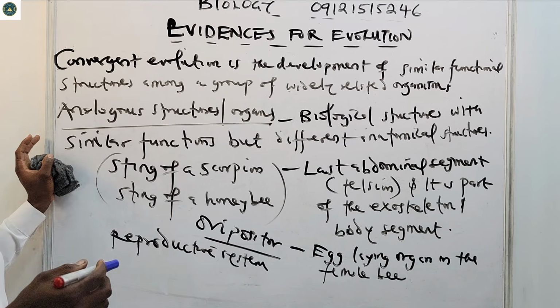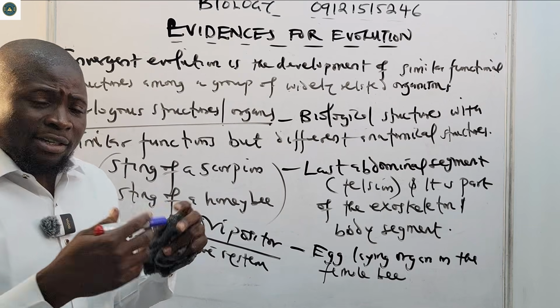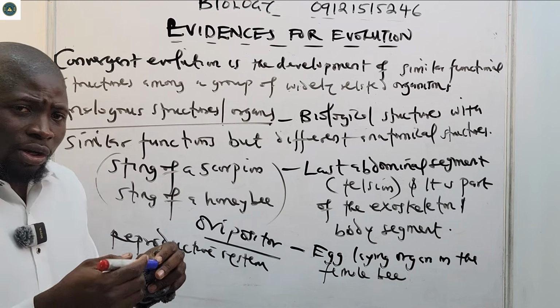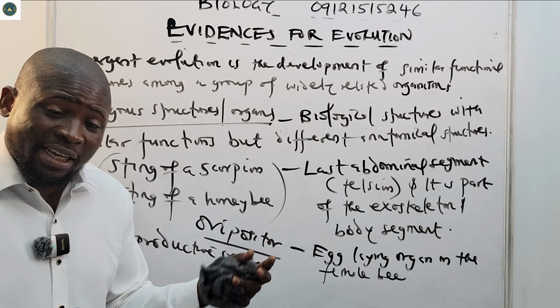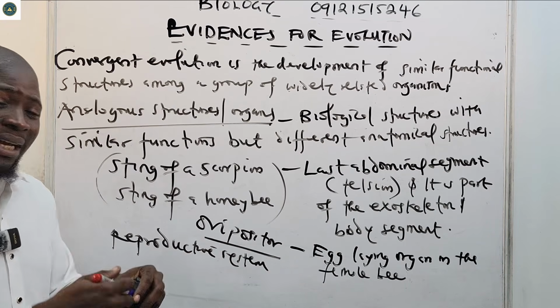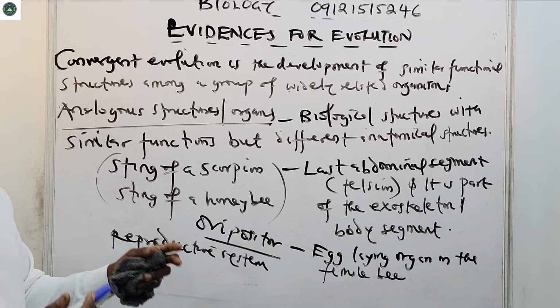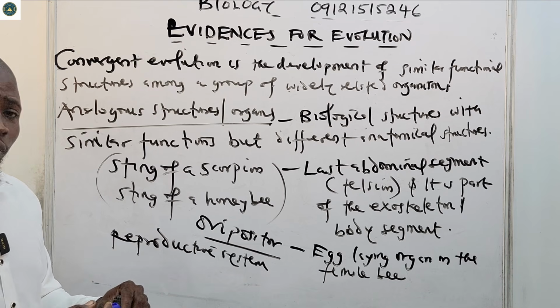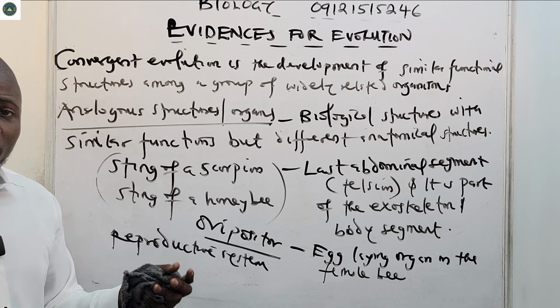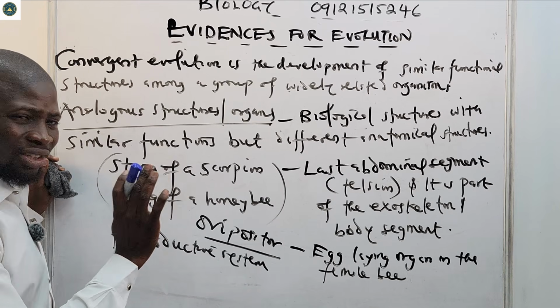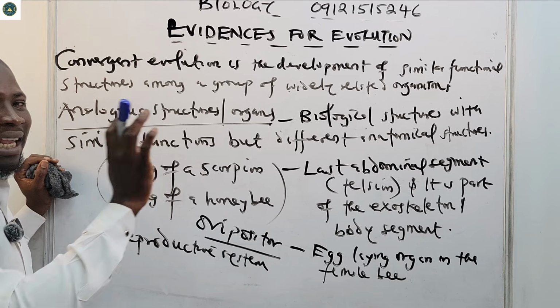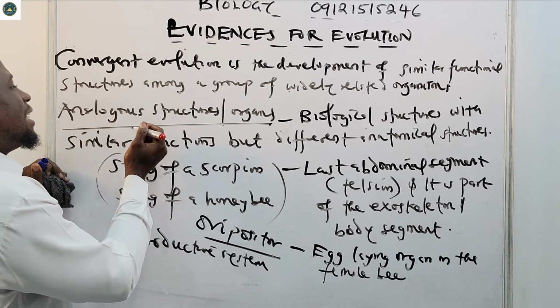Their function is for defense. The reason why a scorpion wants to sting you or bite you is because it wants to defend itself against an impending attack. Also, the bee is for defense. You want to go and carry their honey, they will give you a better sting. So the functions are the same. They have a similar function. That's why they're called analogous organs.